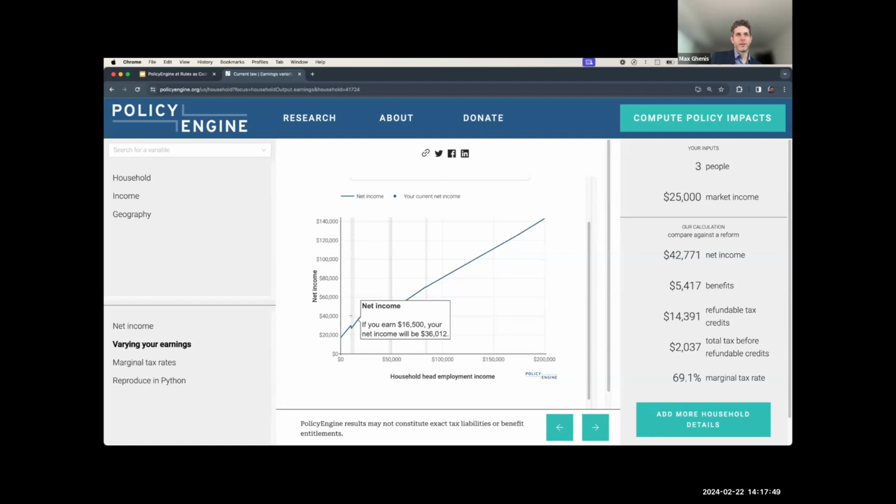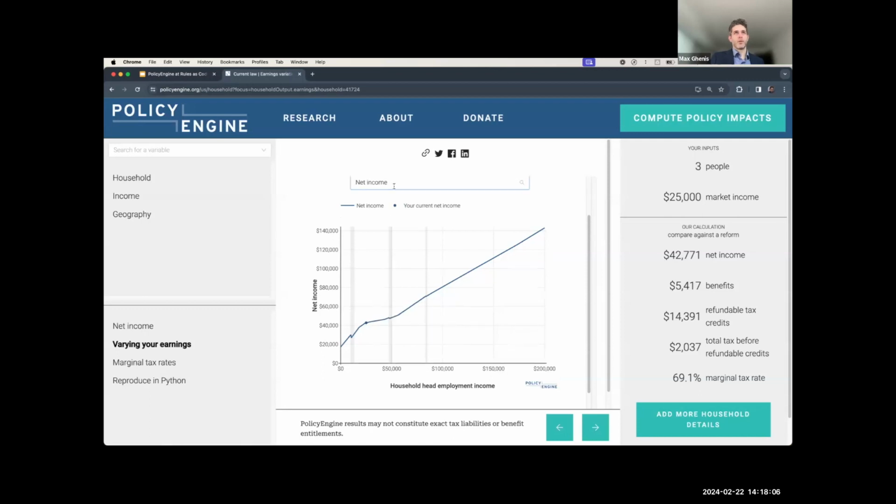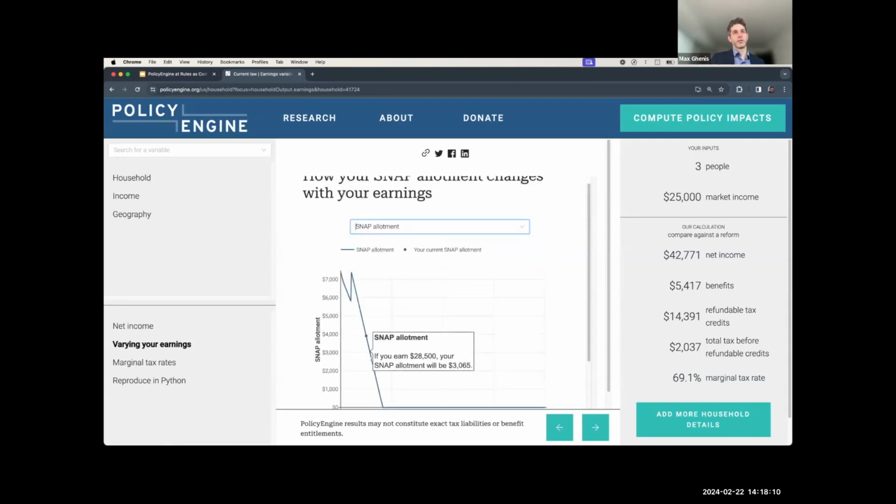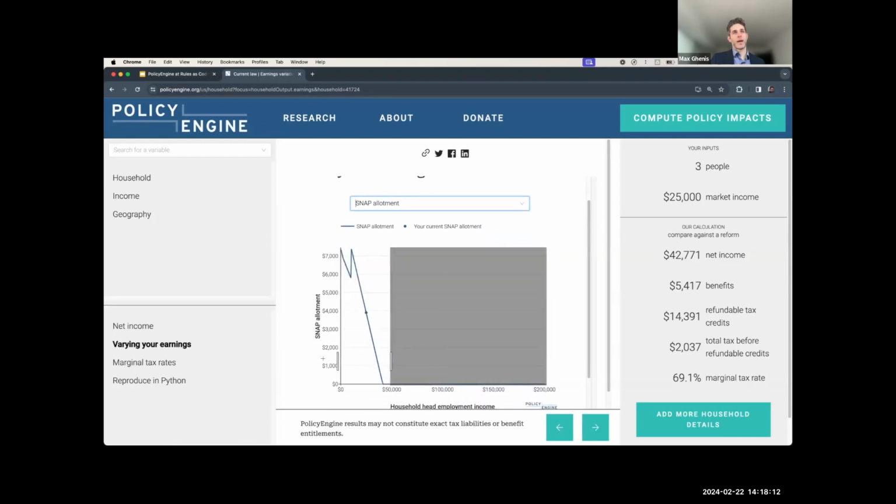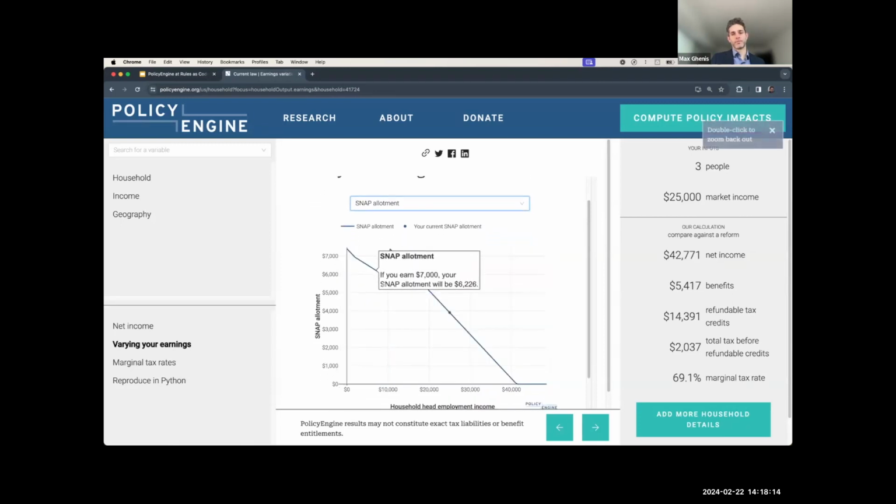So you've got a cliff here that's due to TANF, and you have a couple more cliffs, where policymakers on both sides understand that this is a problem. You should never be worse off because you got a raise. But it's been hard to visualize, hard to understand the intricacies. So we start to offer that. You can also look at individual programs that might be driving these changes. So this is what happens to SNAP as your earnings change.